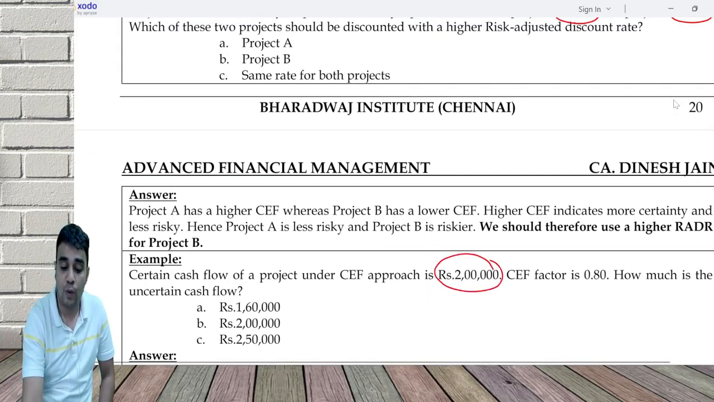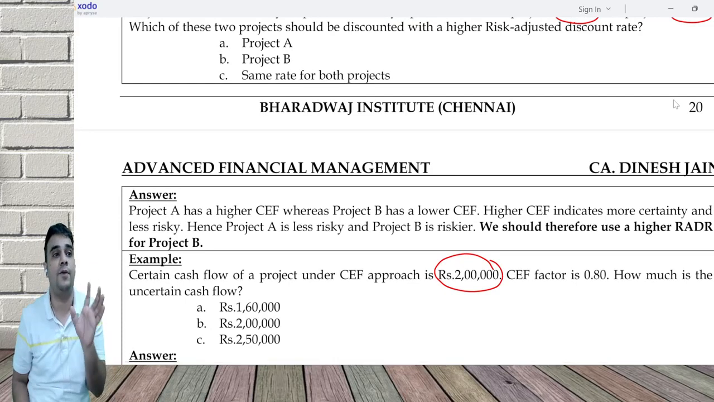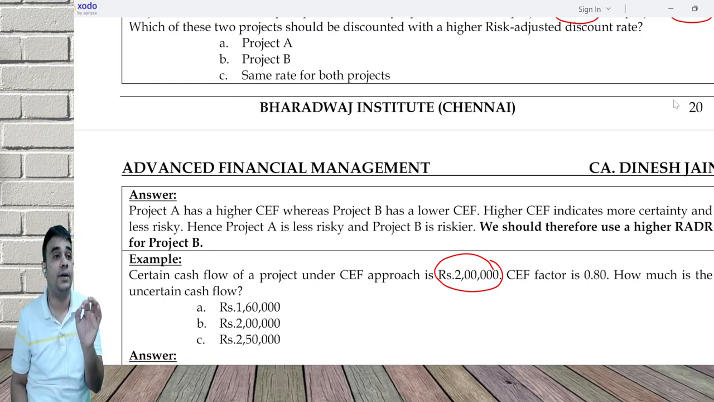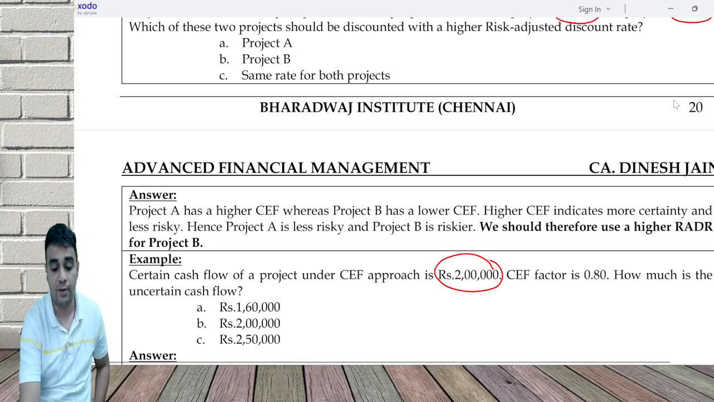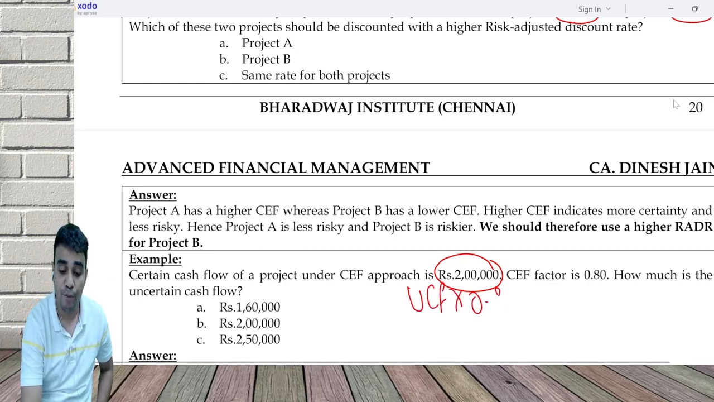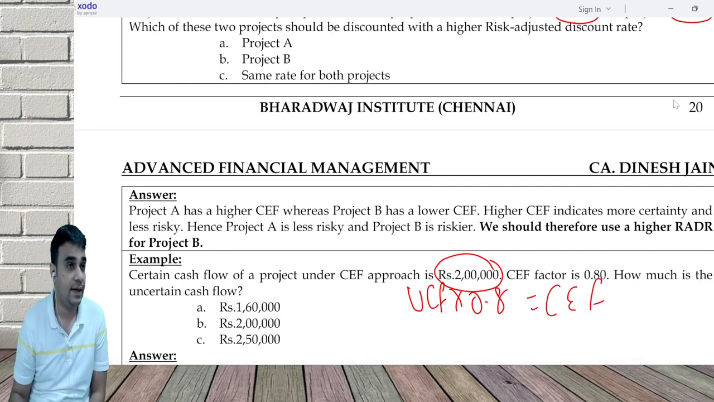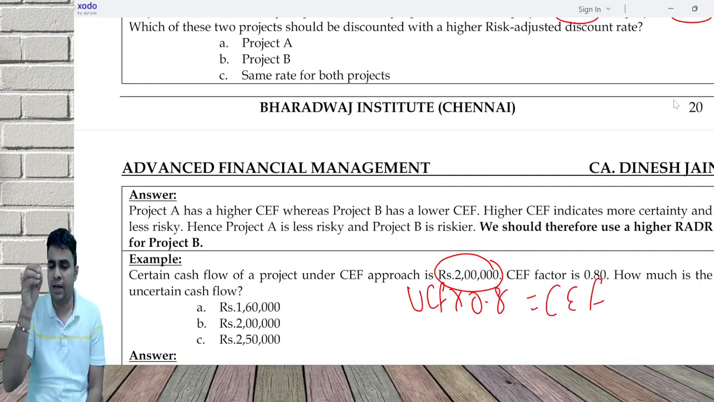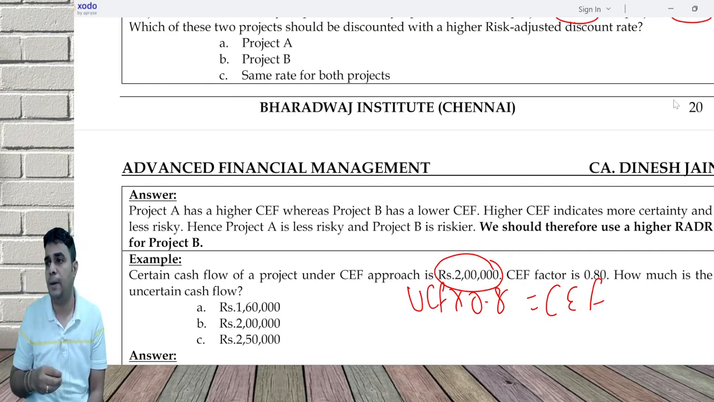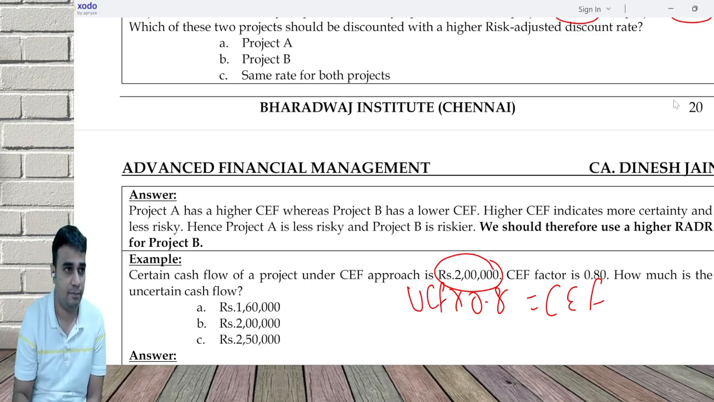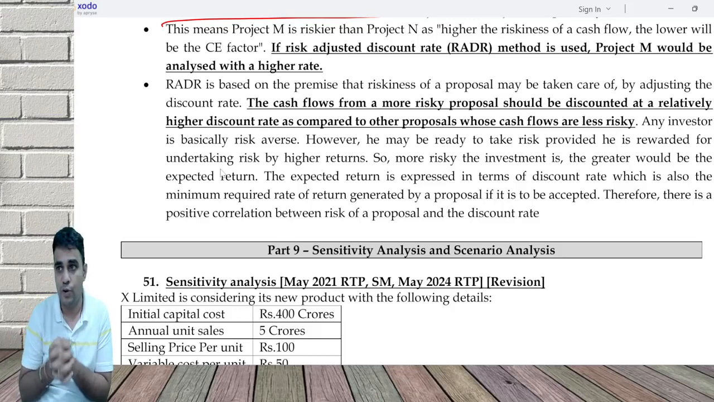Certain cash flow is 2 lakh, that is, with 100% confidence. The certainty equivalent factor is 0.8. They are asking what the uncertain cash flow is. The calculation is uncertain into 0.8 is certain. So if certain is 2 lakh, uncertain is 2 lakh divided by 0.8. I just tested this in an MCQ. In an exam question, they'll usually give you the uncertain cash flow only. You need to multiply it with the CE factor and make it certain. Now move to the next area, which is sensitivity analysis and scenario analysis.